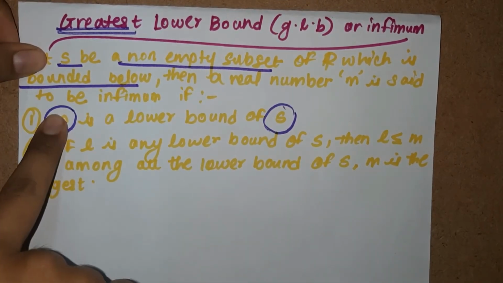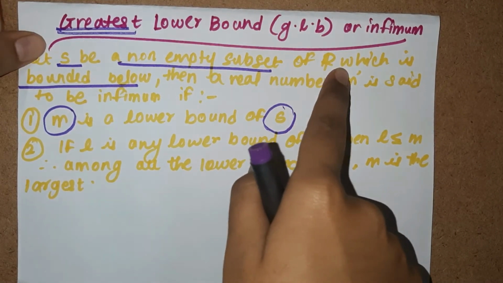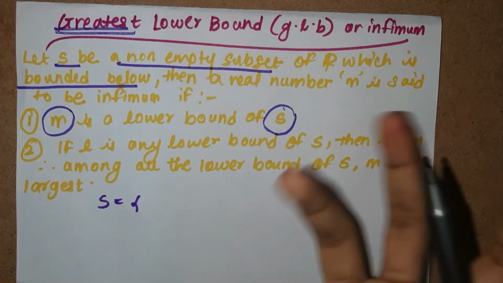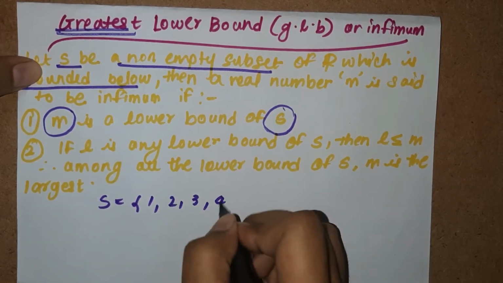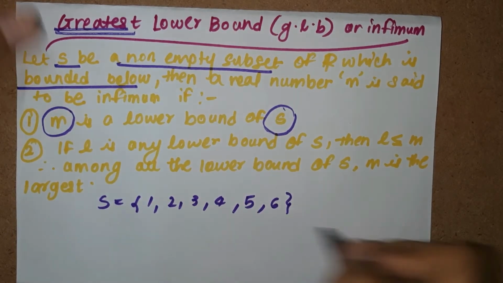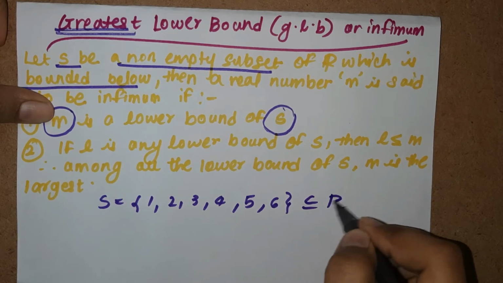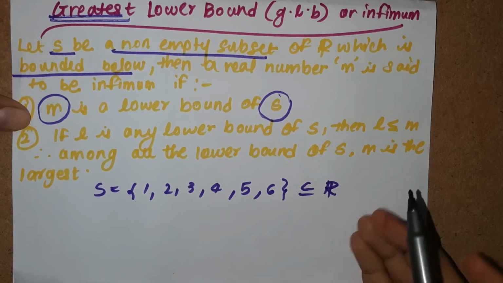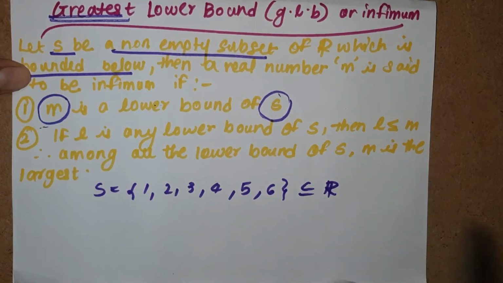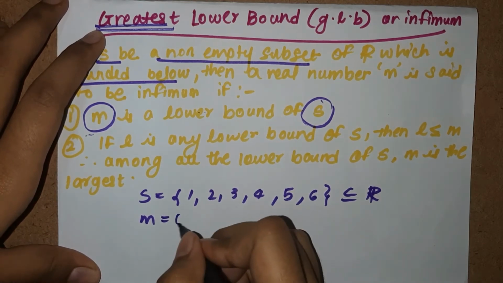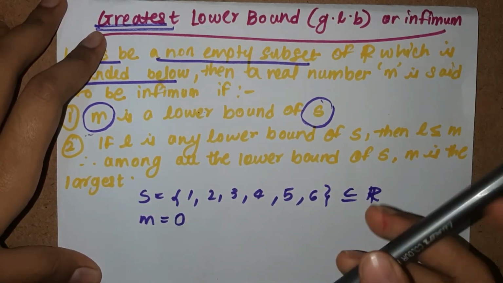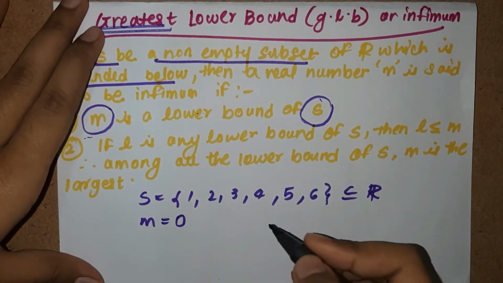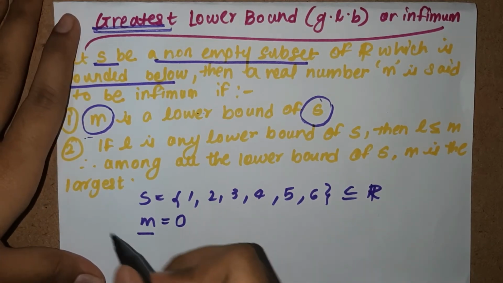First of all, this element M belongs to the real numbers, right? And then there are these elements in S. Let us again take the same elements 1, 2, 3, 4, 5, 6. S is again a subset of R. According to the lower bound definition, they have said M is the lower bound of S. So let us say that M is equal to 0. Here we can see that 0 is less than all of these elements, which means that M is the lower bound of set S.